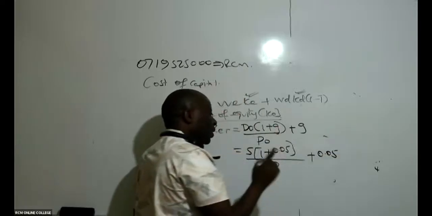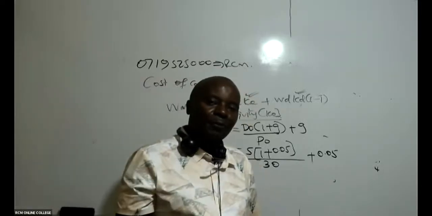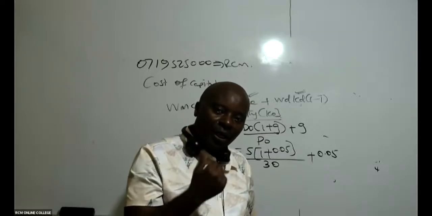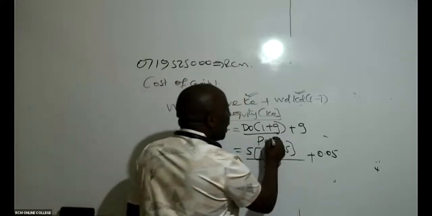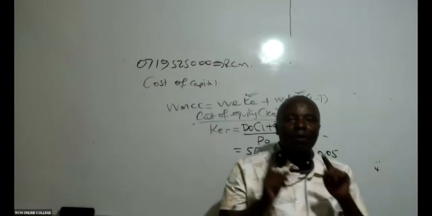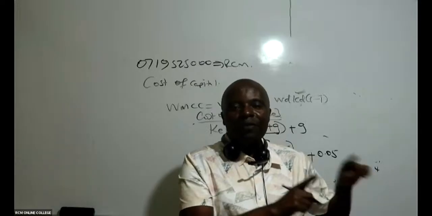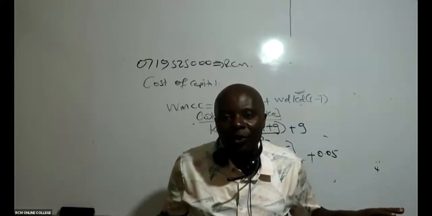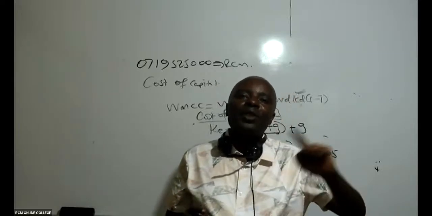I would want, ladies and gentlemen, to make this very, very clear for everybody. Whenever it comes to retained earnings, what is retained in the organization, we don't subtract flotation cost. Because I'm so sure somebody may come and say, well, subtract flotation cost. No. Retained earnings is already money in our bank accounts. We are only going to get this money from our bank accounts, 18 million. We invest in our new project. We shall not be sweating to raise money out of our retained earnings. We only incur flotation cost when we want to sell our company's shares.